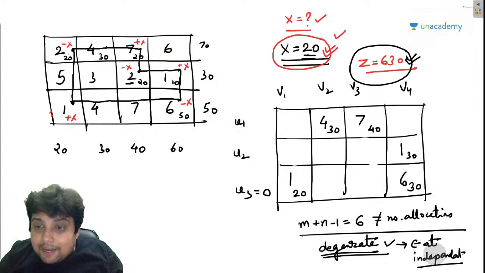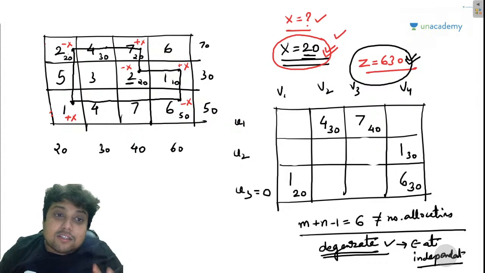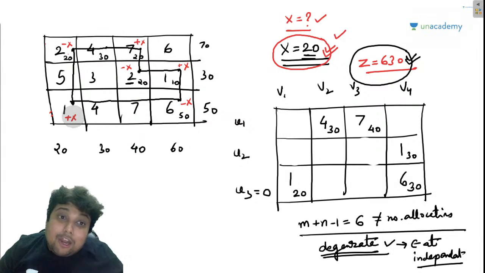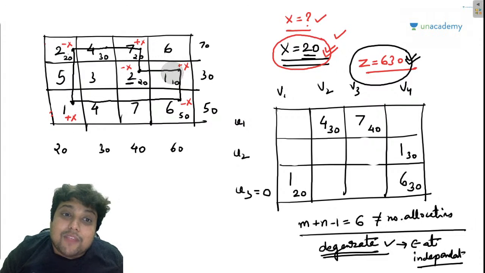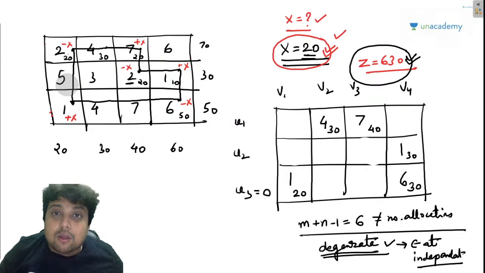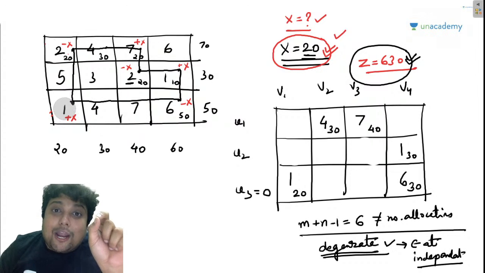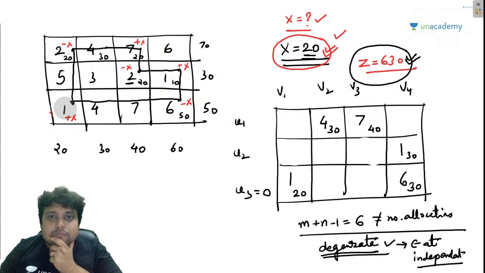Remember, in order to find a dependent position, so that I can make plus x, minus x, plus x, minus x and everything gets balanced out, I have formed this loop. I made sure that my tempo, once started from here, should again return back here. Starting point and ending point of the tempo should be the same.